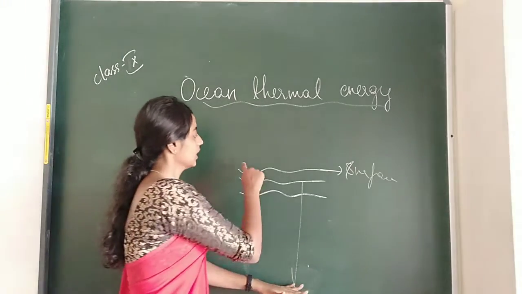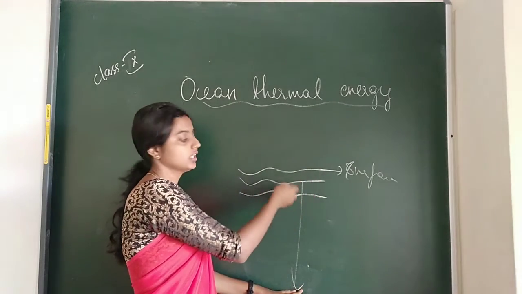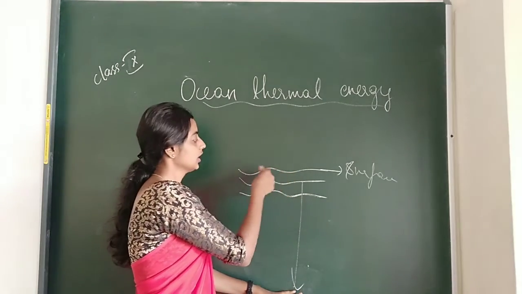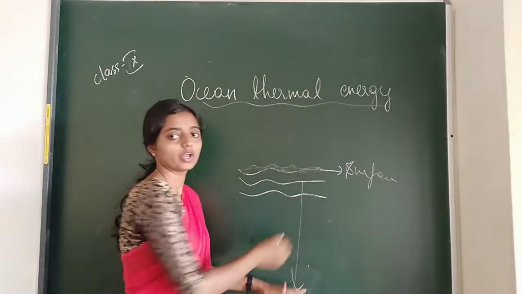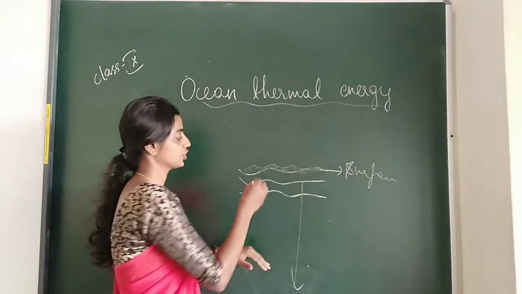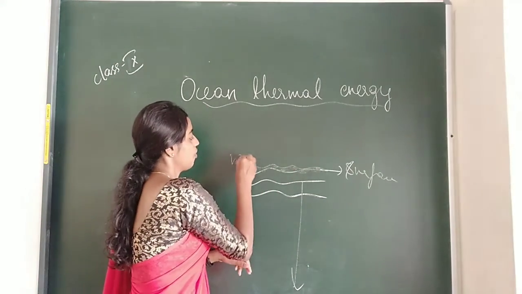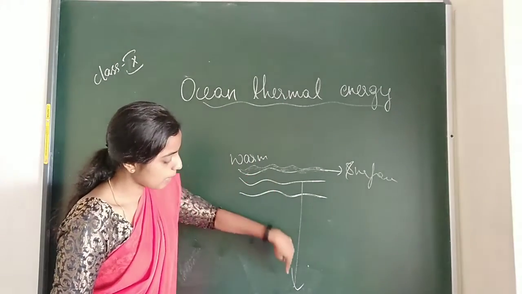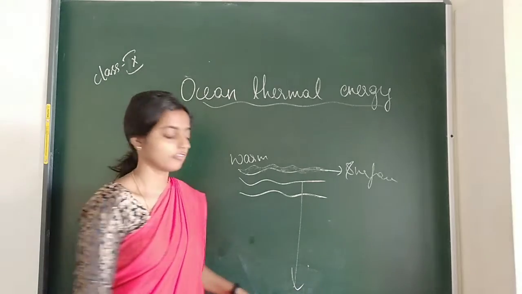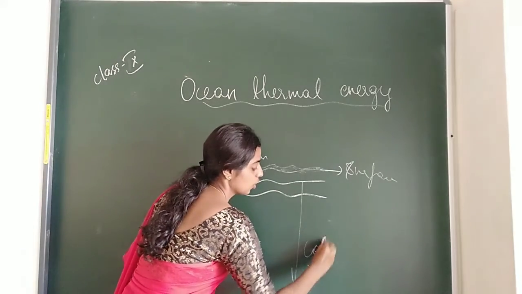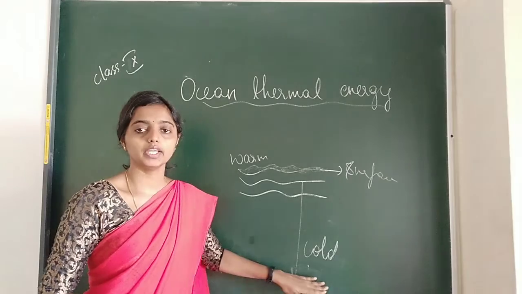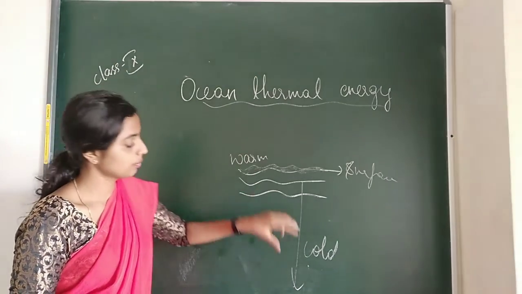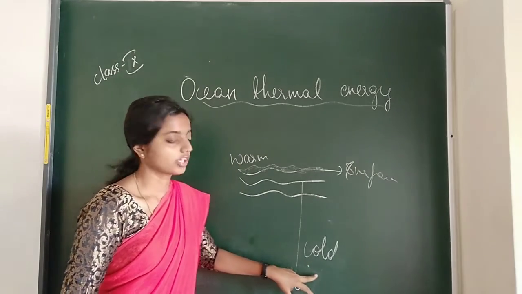Here what happens is that the topmost layer of the sea, due to the direct radiation from the sun, will be warm. Deep inside the ocean, the water will be cold. So on the surface the water will be warm and inside the water will be cold.